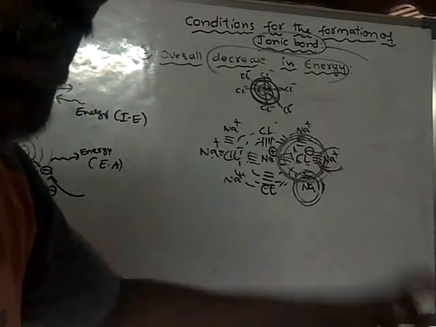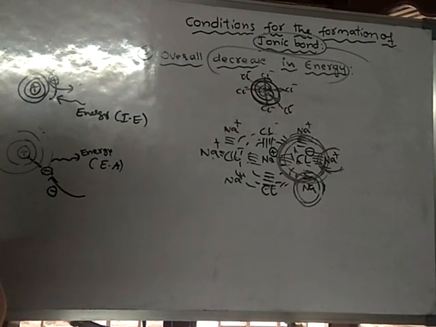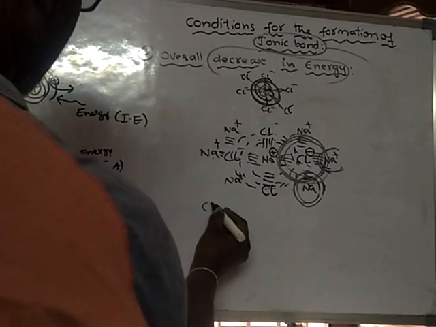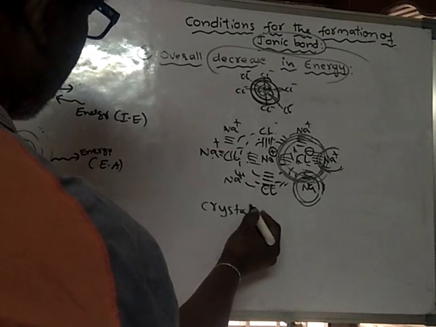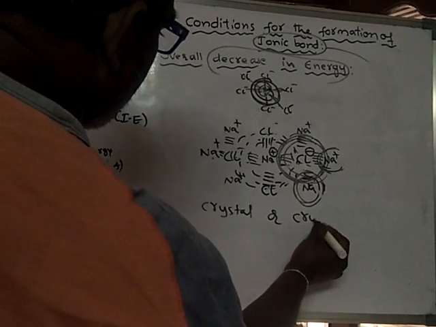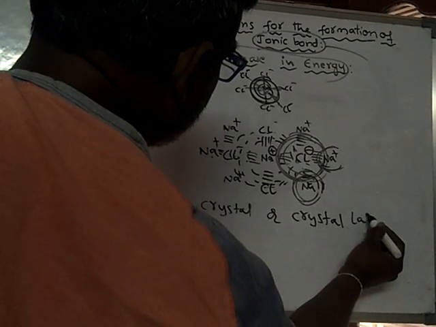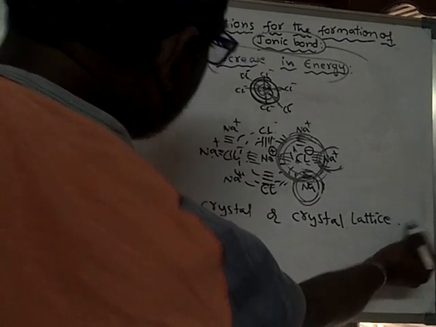In this way, it forms a crystal-like structure, and this is called a crystal or crystal lattice.